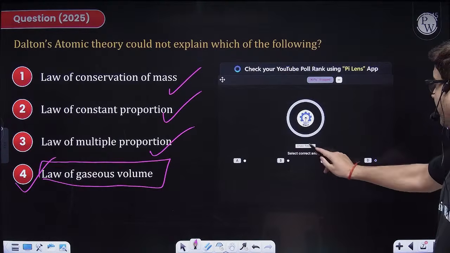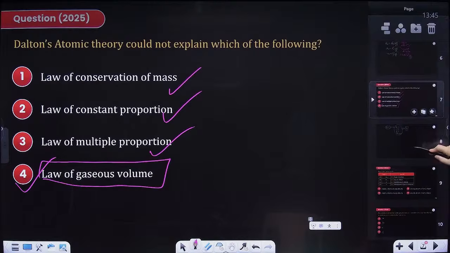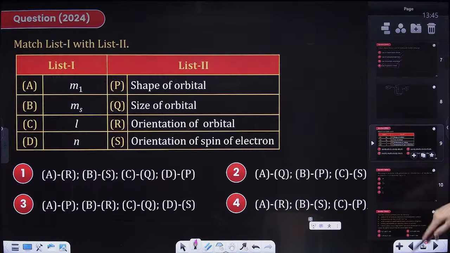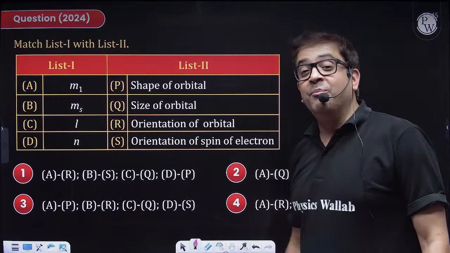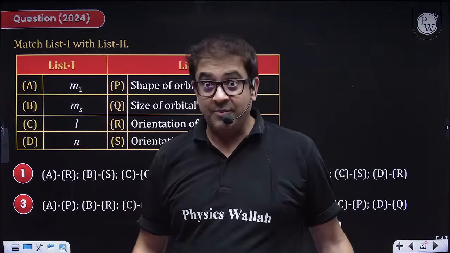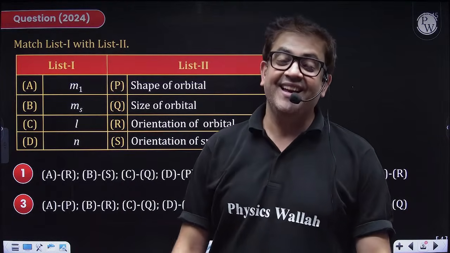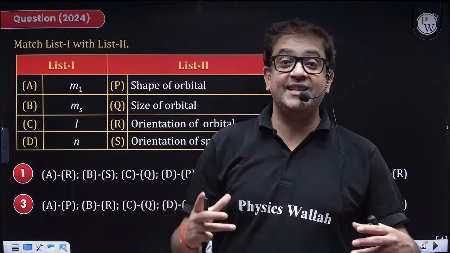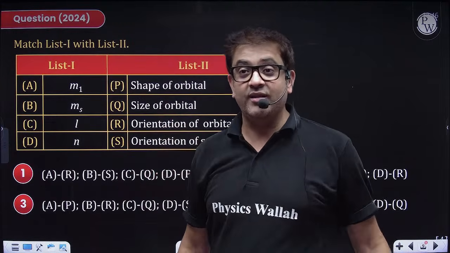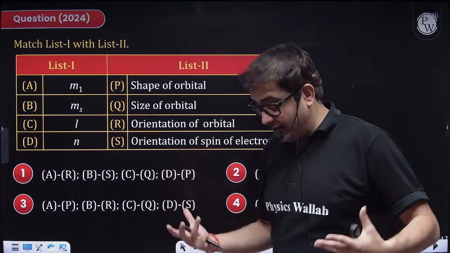I hope. Chalo, good enough. 80%, fair enough, beta. Moving to the next one. Now, after Bohr theory, what comes next is the important NTA area where they find a lot of interest. Sir, the next area where NTA is interested in, quantum model, because actually what explains an atom? Quantum model. So sir, what is this quantum model?